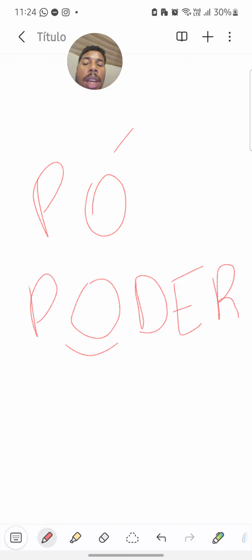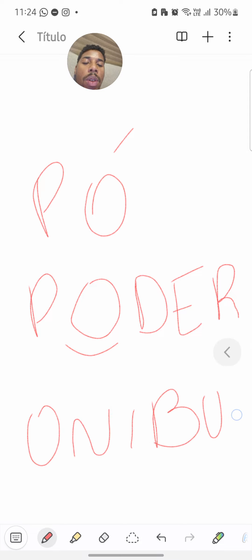And we also have the nasal O, for example the word ônibus, that means bus in Portuguese.